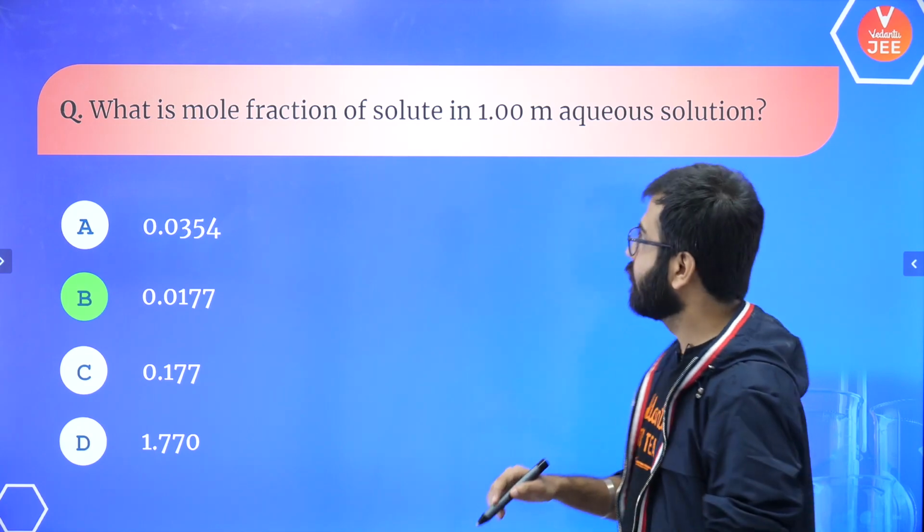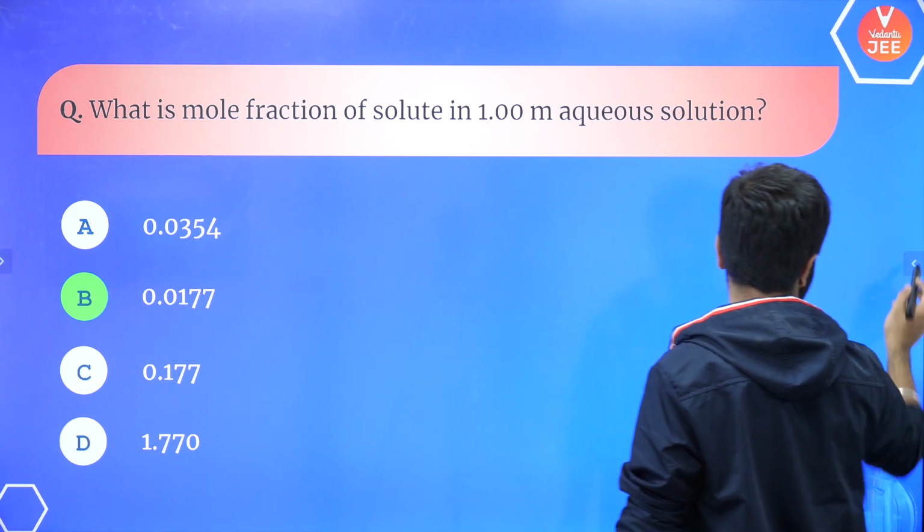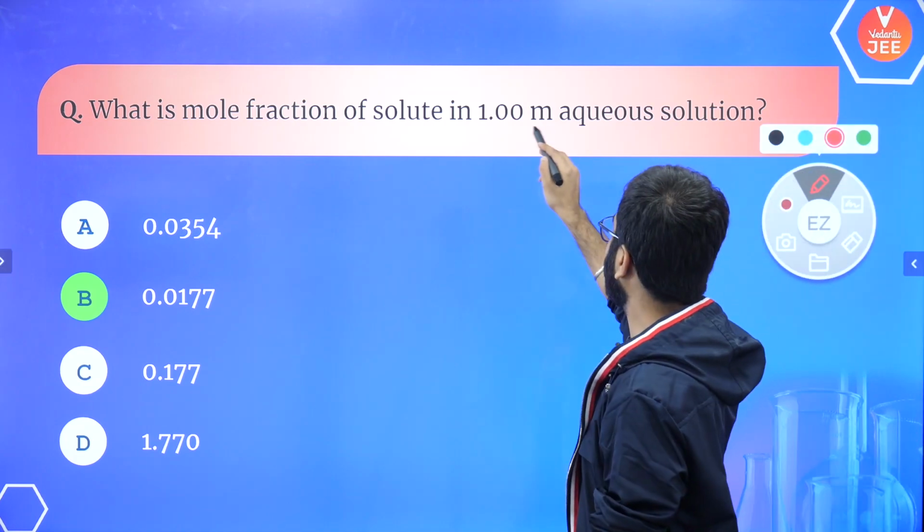Let me just show you how to get this one. So guys, over here the molality is given to you, not molarity, it's molality, right? छोटा m है.